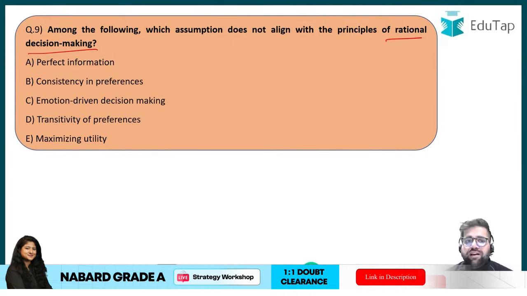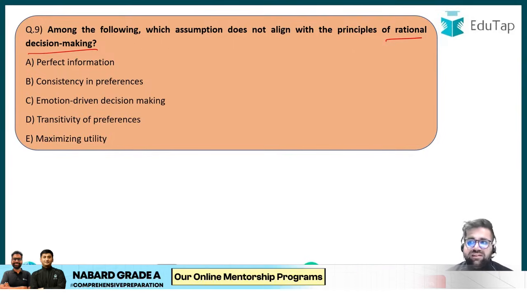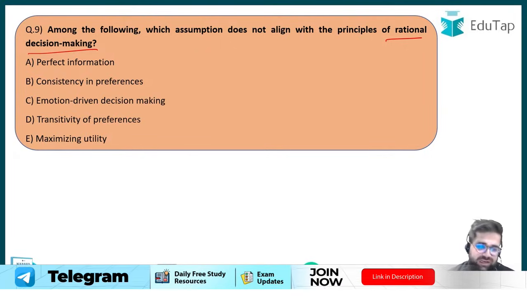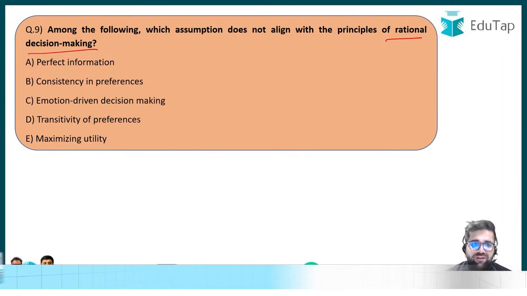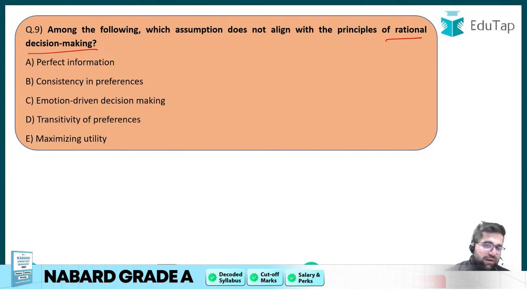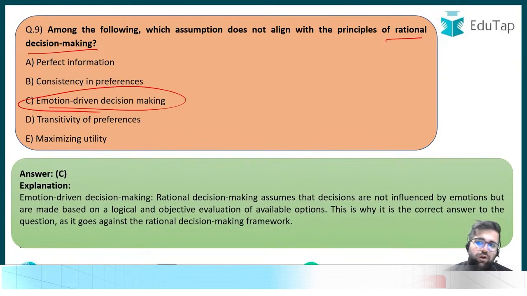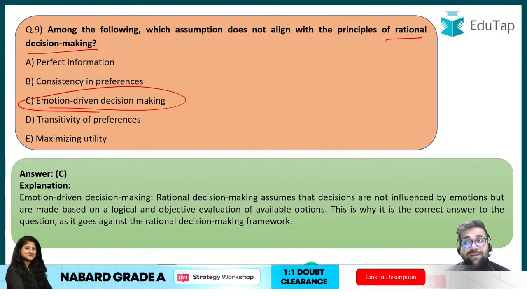So now try to address this question. Rational decisions are not made by humans because we all make mistakes, right? We all have different pressures. So what will be the answer of question number 9? Is it perfect information, consistency in preferences, emotion driven decision making, transitivity of preferences, or maximizing utility? Definitely the answer will be option C, which is emotion driven decision making. Robots can make a rational decision making process, but they will not follow any emotions. Robots do not come with emotions, right?